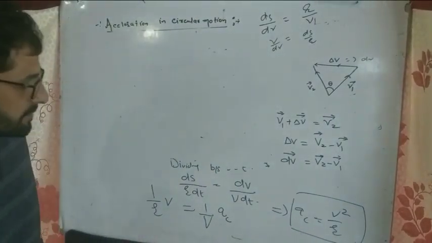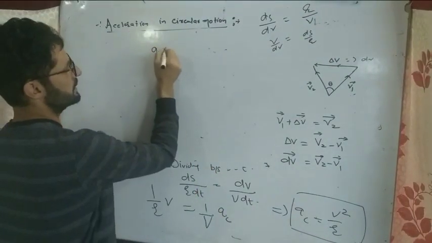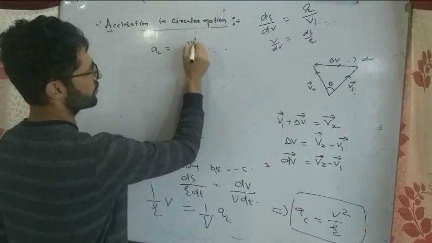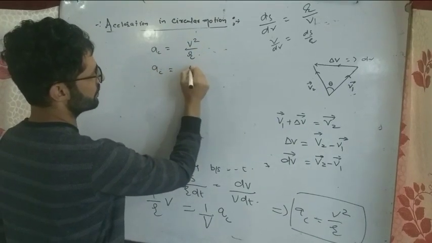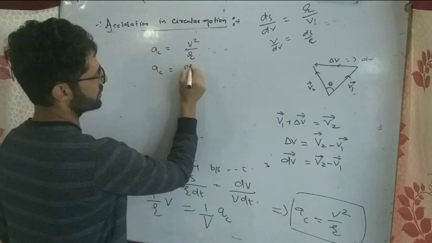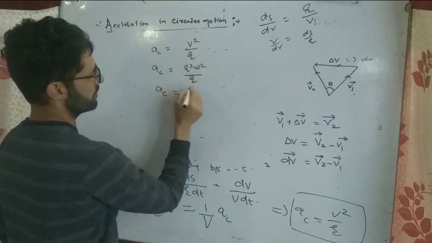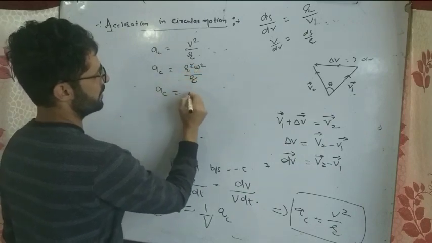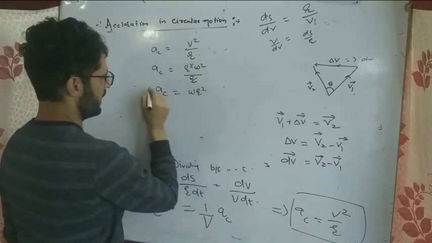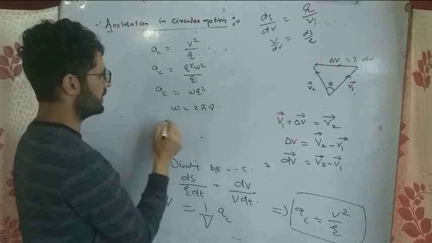So इसमें हम क्या कर सकते हैं, ये एक्सेलरेशन बन गई ac is equal to v square divided by r. This acceleration ac, with v is equal to r omega, is r square omega square divided by r. तो ac is equal to, ये r और ये r cancel, omega square r. And omega, you know omega is equal to 2 pi nu in terms of frequency.